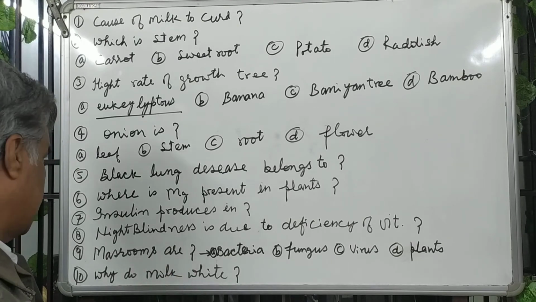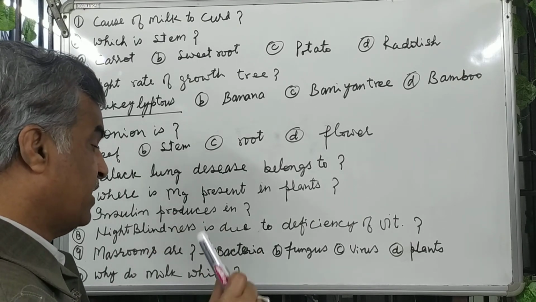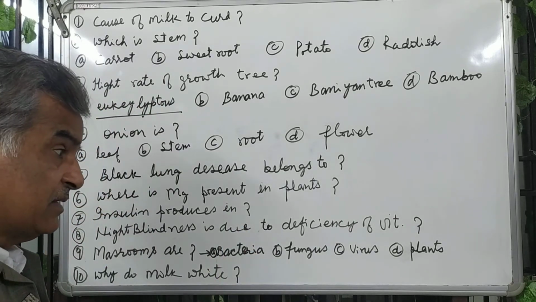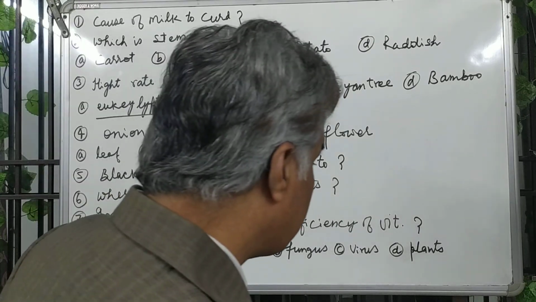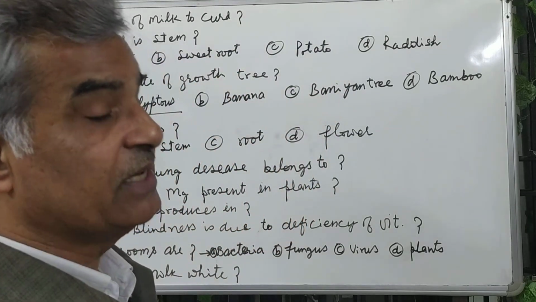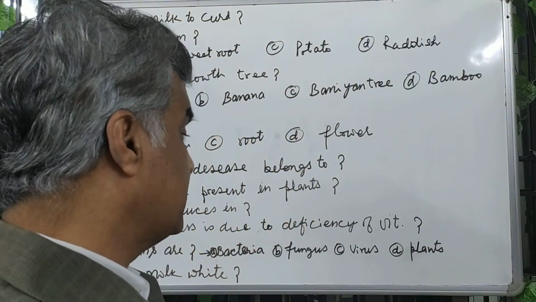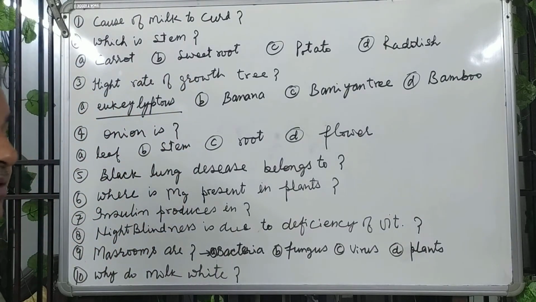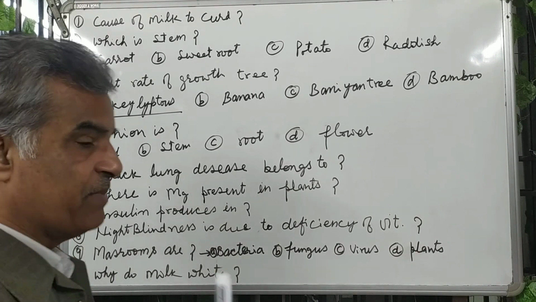And mushrooms, it is also very interesting. What will you say to the mushroom? Bacteria, fungus, virus, or plant? Its answer is fungus.